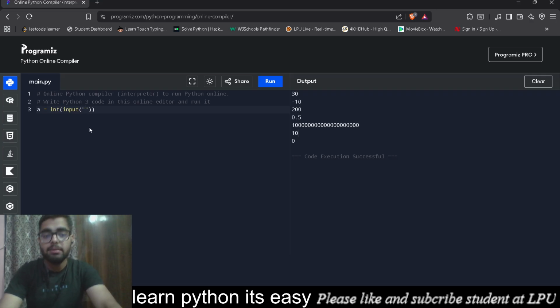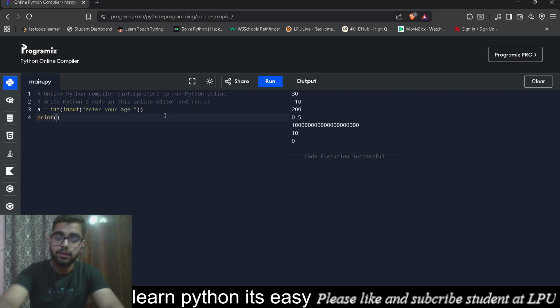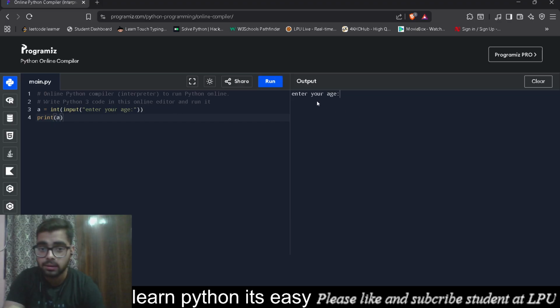Now if we want to write a message, we can write "enter your age". Let's suppose I'm taking some user's age. So it's enter your age, and then I'll write print age, and run. It's saying enter your age. I'll give it my age, 19.